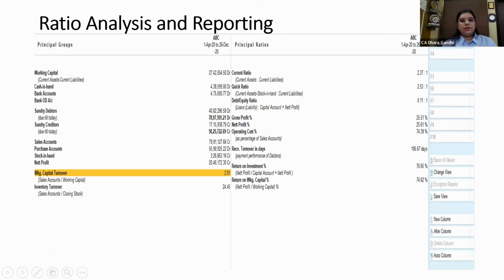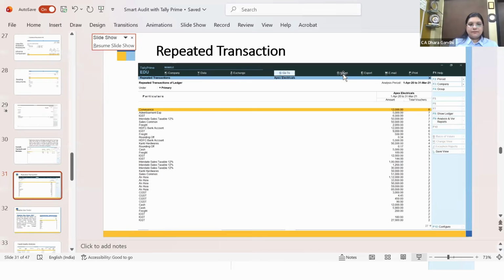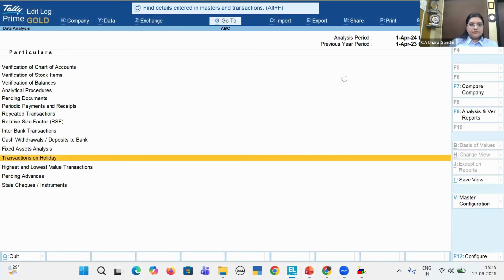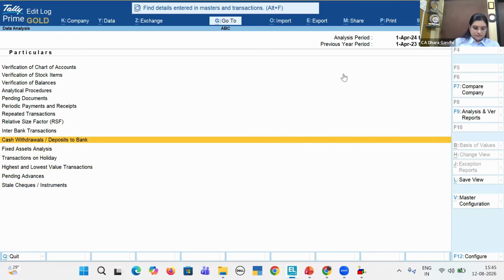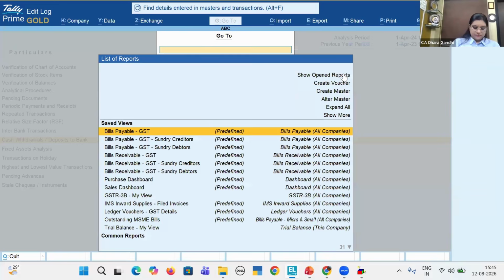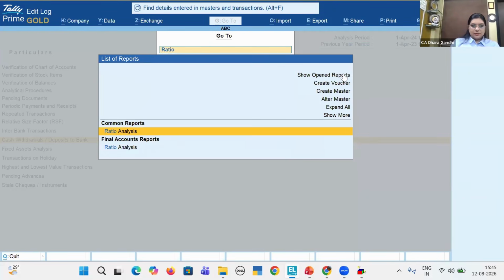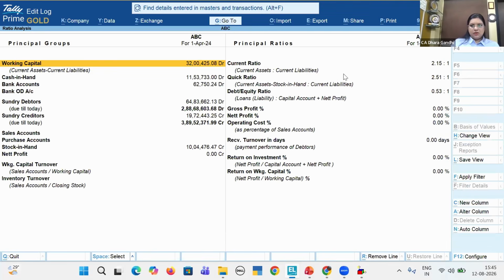Yeah, important one, ratio analysis. Now in a company, you have to put certain ratio analysis. So what we do is we calculate all the ratios manually. Rather than calculating the ratios manually, you have a ready report of ratio analysis in Tally. Simply use the go to feature, ratio analysis. You get a ready report of this ratio analysis in your Tally.